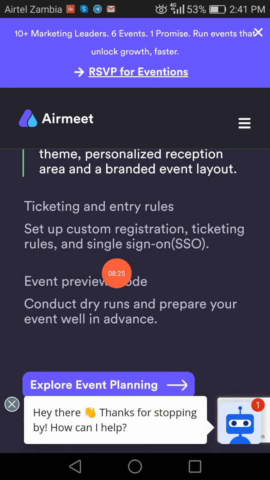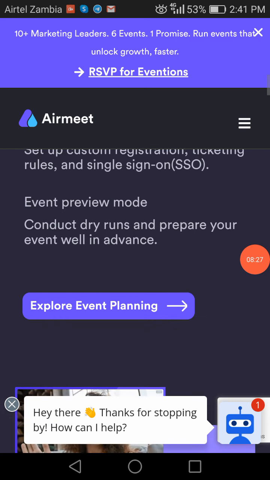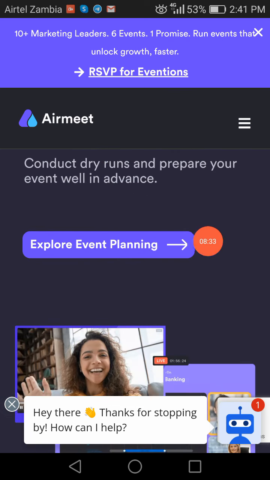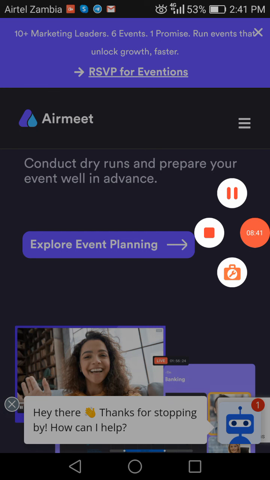So you can event preview mode right there, so you can conduct dry runs and prepare your event well in advance right here. So you can explore event planning right here. When you click on this button, you're going to be exploring event planning right there on Airmeet.